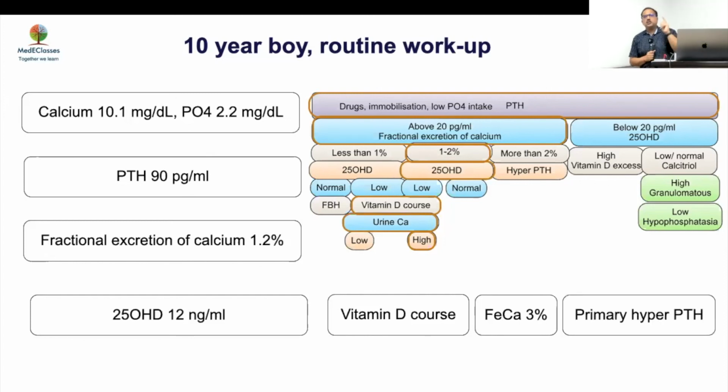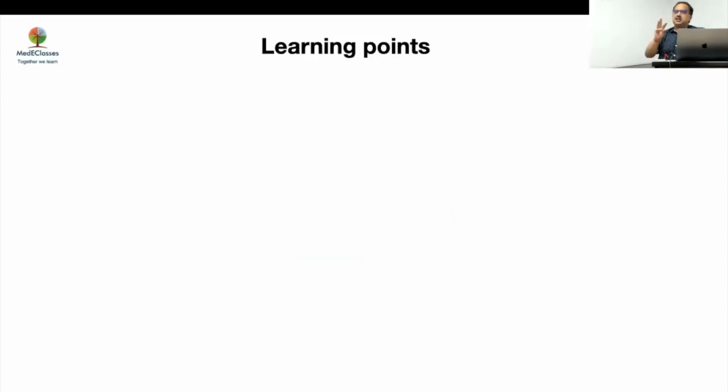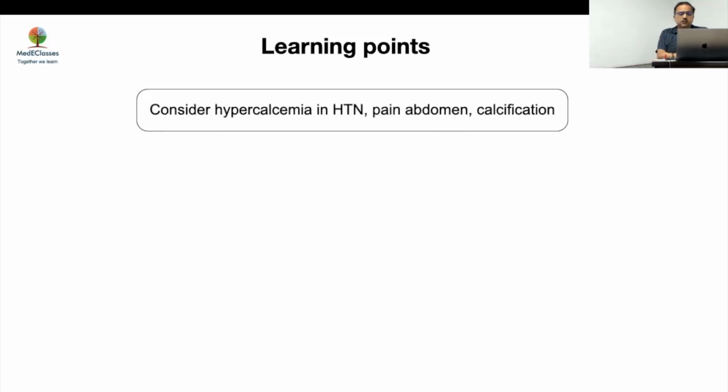So always do vitamin D when you're doing PTH in that setting. And look at three major things: phosphorus, PTH, and urinary calcium. Your diagnosis is done. High normal phosphorus, PTH independent, PTH more than 20, PTH dependent, and urinary calcium low, it is a calcium sensing receptor defect. This will give you a diagnosis.